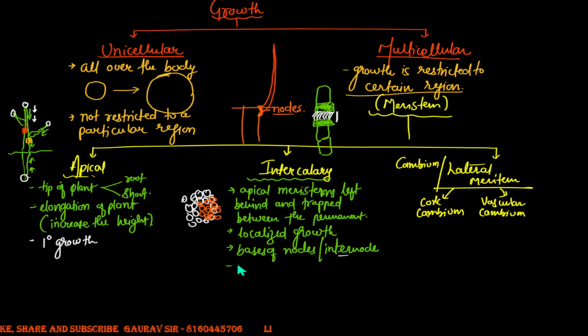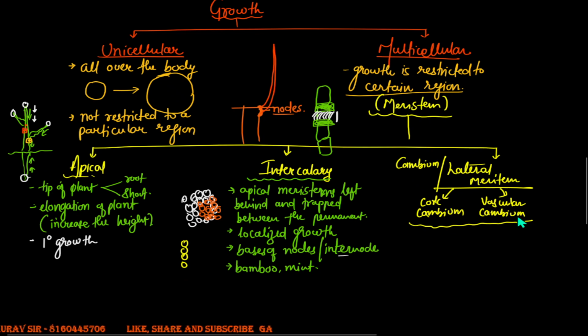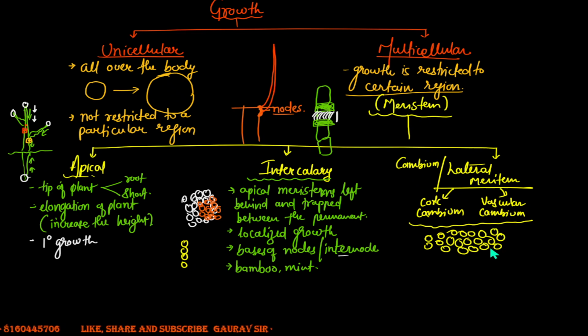You'll be able to find these intercalary meristems prominently in plants like bamboo, and you'll also be able to find it in the mint plant. All right. Now coming to the lateral meristems. Unlike the apical and the intercalary meristems, which are dividing along the length of the plant, the lateral cambium or the lateral meristems have the tendency to divide radially. They would not divide along the length of the plant. However, these guys have the tendency to divide radially along the girth of the plant.